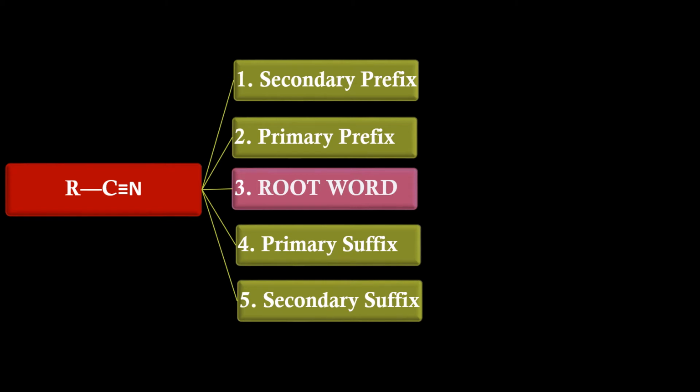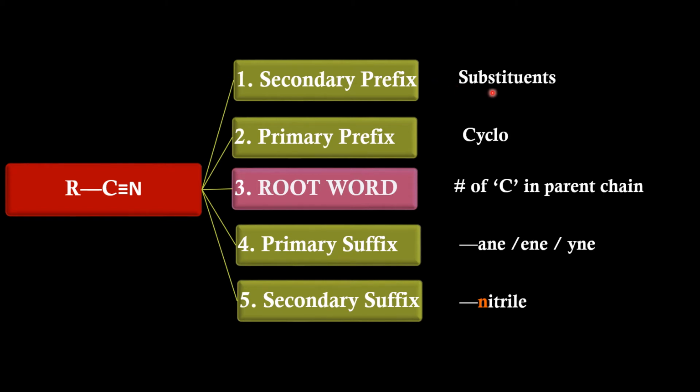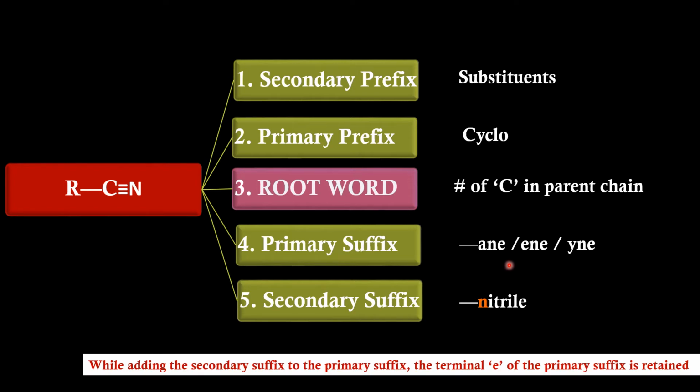Definitions remain almost the same. Secondary prefix speaks about the substituents in the molecule. Primary prefix speaks about the cyclic nature of the molecule. Root word indicates the number of carbon atoms in the parent chain. Primary suffix indicates the linkage between the carbon atoms in the parent chain. Secondary suffix indicates the presence of nitrile group through the word nitrile. Since the word nitrile starts with the consonant N, E of the primary suffix will be retained while joining the primary suffix and secondary suffix.